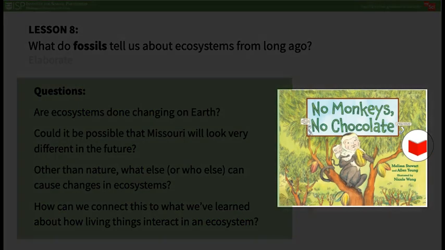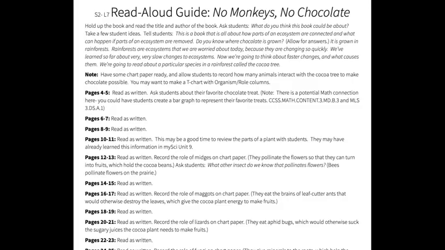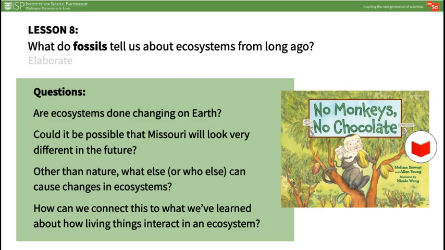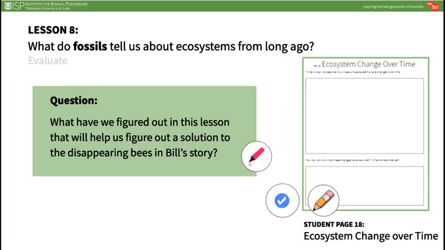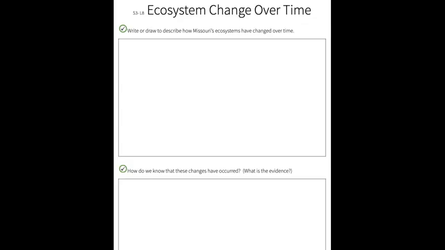Then read this book, No Monkeys, No Chocolate. A read-aloud guide is available in the teacher pages. By the end of this book, students should be able to identify examples of ecosystem interactions between the plants and animals in the book. In the Evaluate portion of the lesson, give students access to this student journal page, Ecosystem